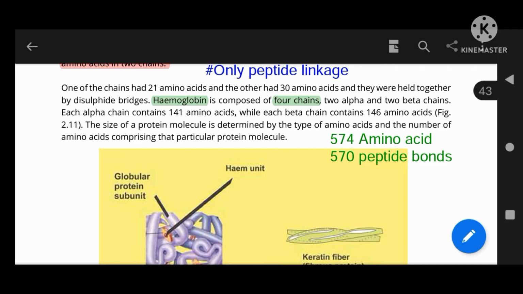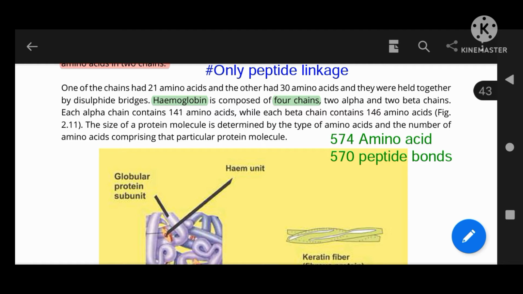Insulin has two chains in which 51 amino acids are present, so 51 minus 2 gives 49 peptide bonds. And if any protein has four chains, then the difference between the total amino acids and the number of chains is equal to the number of peptide bonds.